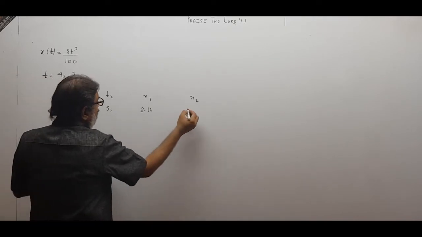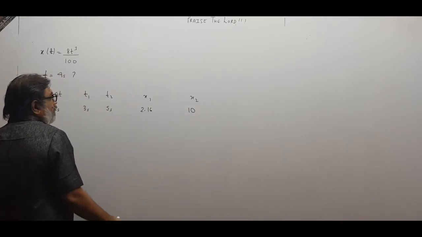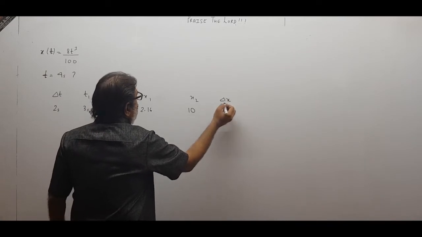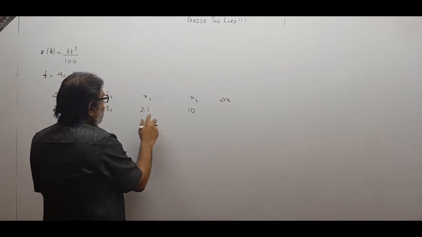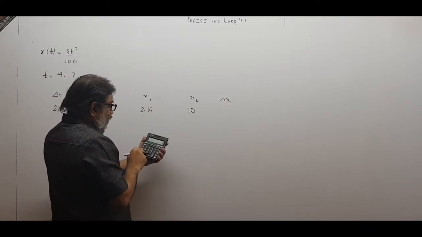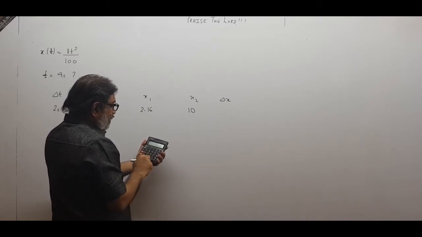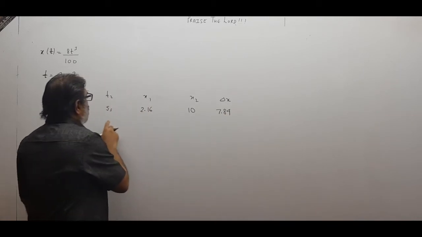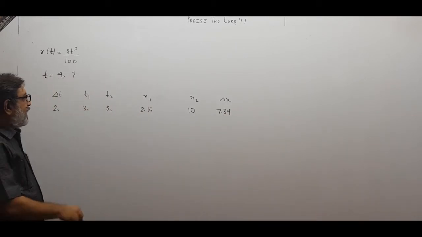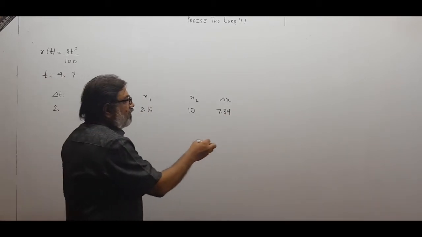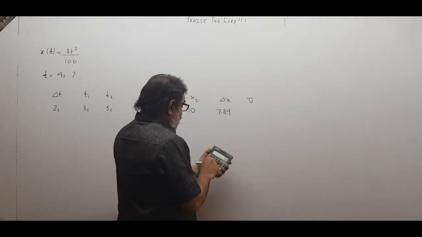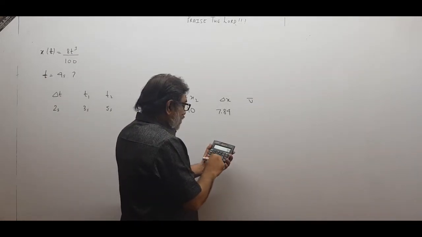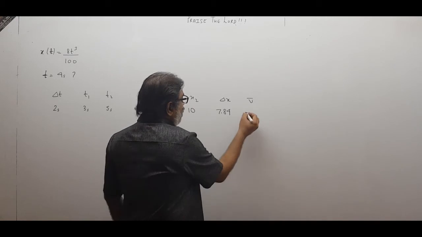That is 10. What will be delta x? 10 minus 2.16, so 7.84. This is the displacement from 3 seconds to 5 seconds, and delta t is 2 seconds. So what is the average velocity? 7.84 divided by 2, that is 3.92.